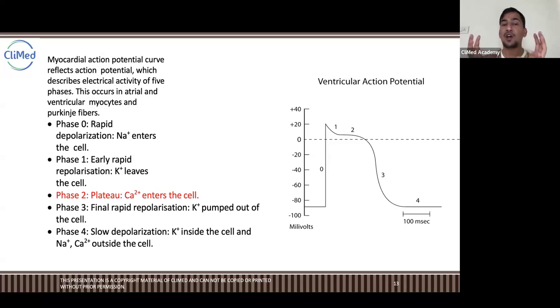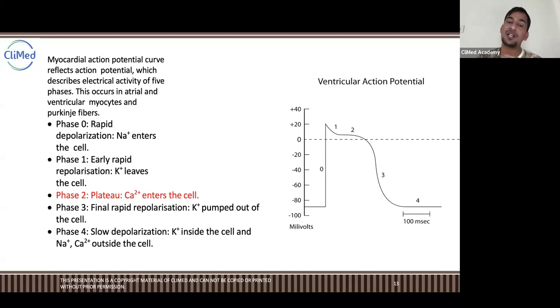So what happens now is, to maintain balance, sodium is inside, so potassium starts leaving the cell. You understand? Potassium starts leaving the cell at phase 1. If you look at the curve, at phase 1, potassium starts leaving the cell. And what happens at that point of time? When the potassium starts leaving the cell, contraction starts converting to relaxation, right? It starts the relaxation here. Very minor relaxation, not completely contracted, but it is there. The contraction is there, but it starts to relax now. The heart wall starts to relax now.